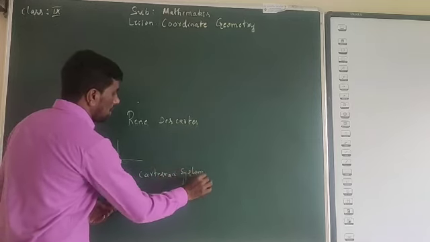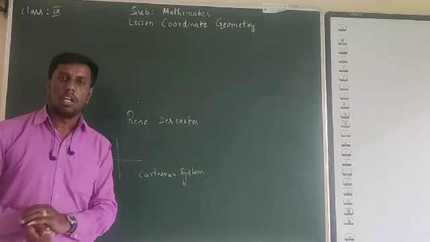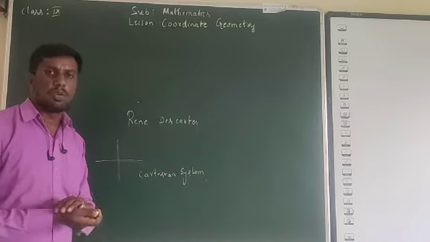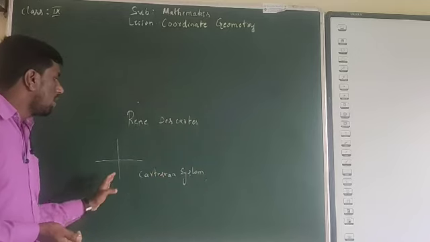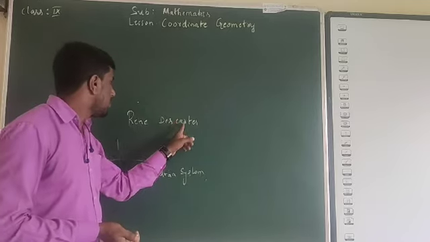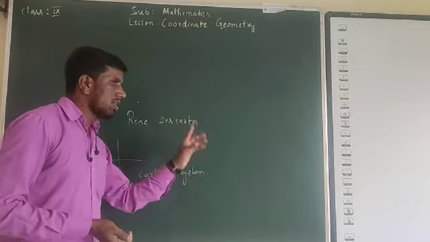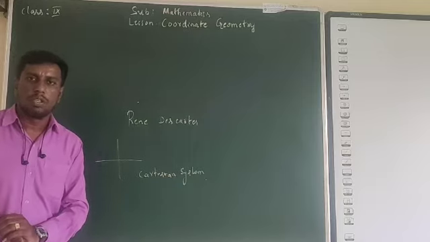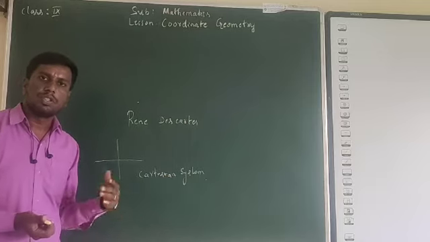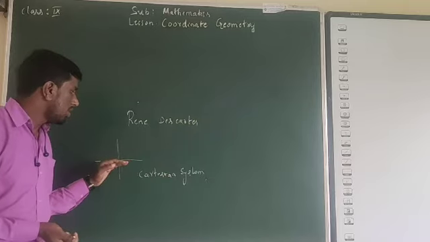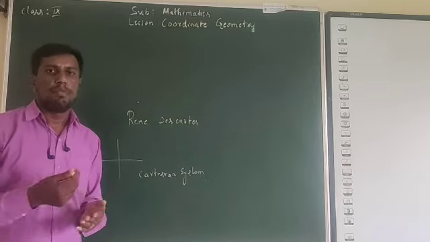I'm just going to do the introduction of coordinate geometry, and I will be sending the notes to you on WhatsApp. In remembrance of René Descartes we have the name Cartesian, so it is called a Cartesian system, or XY plane, and we will also call it the Cartesian plane.